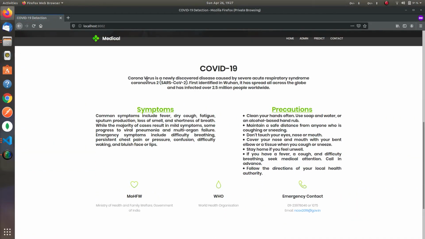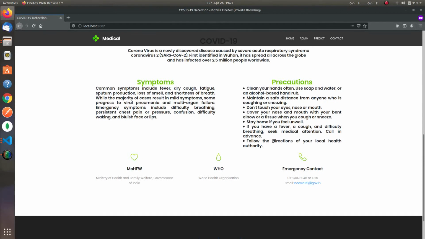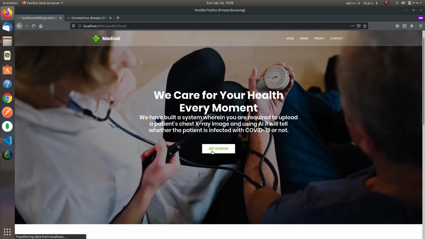Here we have given some basic info about novel coronavirus and what are the common symptoms and precautions. These are some official links: Ministry of Health and Finance, World Health Organization, and official emergency contact for India. So let's test our app.